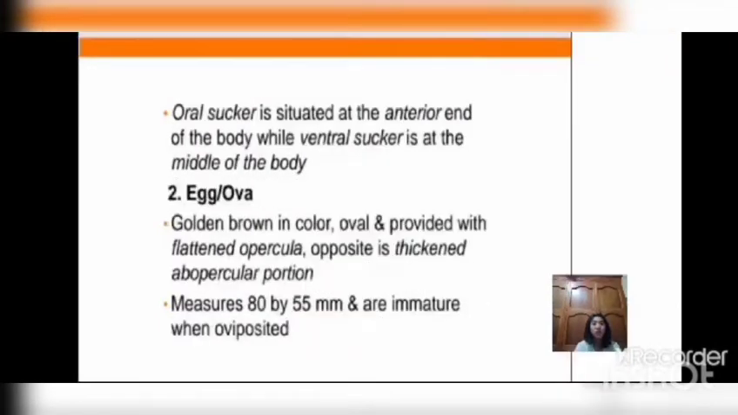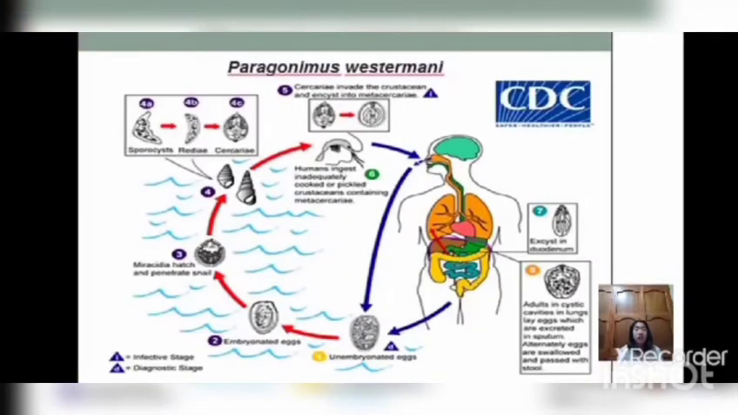The oral sucker is situated at the anterior end of the body, while the ventral sucker is at the middle of the body. The egg is golden brown in color, oval in shape, and provided with a flattened operculum opposite a thickened abopercular portion. It measures 80 by 55 micrometers and is immature when oviposited. This is the life cycle of Paragonimus westermani.